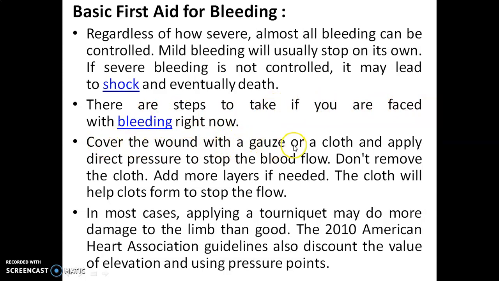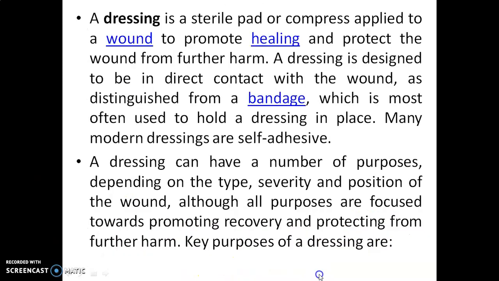Cover the wound with a gauze or a cloth and apply direct pressure to stop the blood flow. Don't remove the cloth, add more layers if needed. The cloth will help clots form to stop the flow. In most cases, applying a tourniquet may do more damage to the limb than good. The 2010 American Heart Association guidelines also discount the value of elevation and using pressure points.